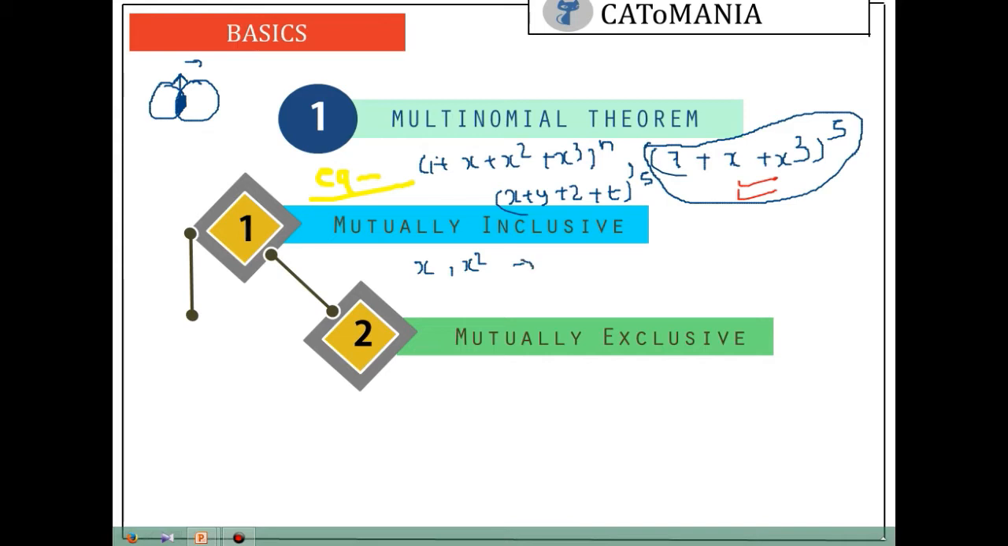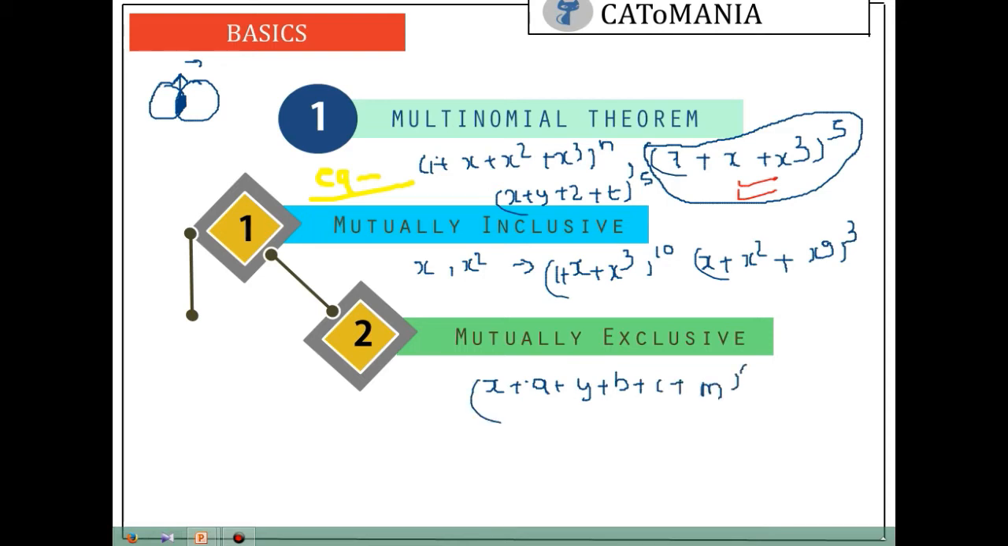So the series that includes something in common, like 1 plus x cube, this series is an example of mutually inclusive. x plus x square plus x to the power 9, this series is again an example of mutually inclusive. But if it doesn't include any common term, like x plus a plus y plus b plus c plus m to the power 6, this series does not include any mutual term. So this is an example of mutually exclusive.